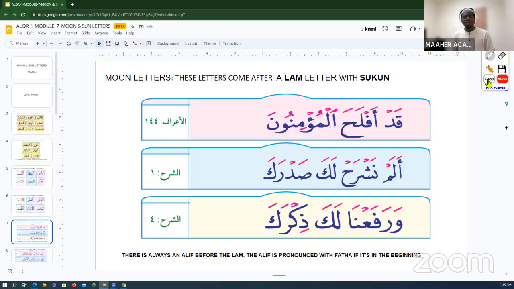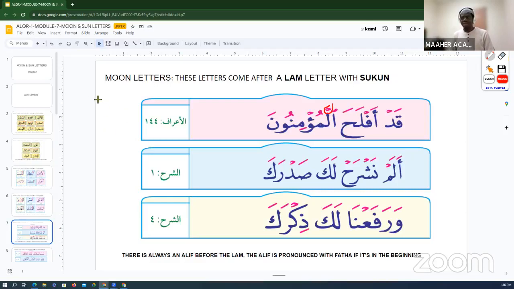So the only thing I want you to identify right here is when you see a lam that's silent like this, having a sukun. The lam with the sukun is called lam al-qamariyah, right? Lam al-qamariyah, that's what I call it. And so this is a form of silent lam.